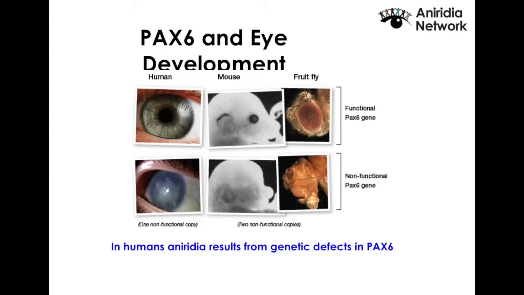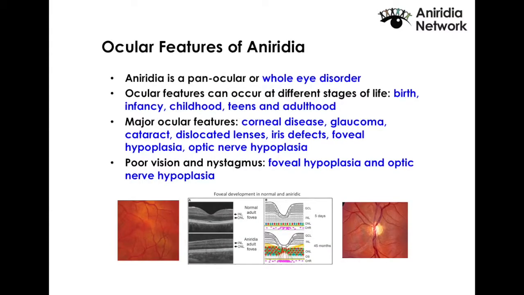PAX6 is the only gene that we know that mutations in that gene are responsible for the aniridic phenotype. However, it is very well conserved on a genetic level, and what that means is that you have an almost exact copy of that gene in other animals, and that's helpful to us because essentially it allows us to use those animals as a study model. And the animals mostly used are the mouse, Drosophila, which is a fruit fly, and the little fish called zebrafish.